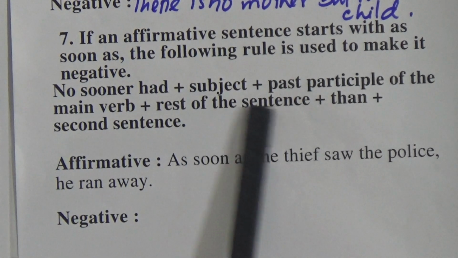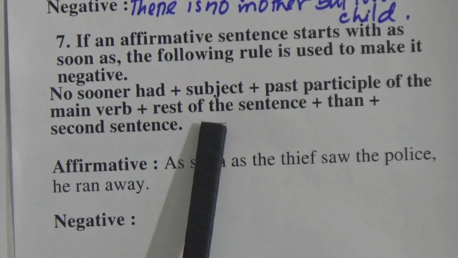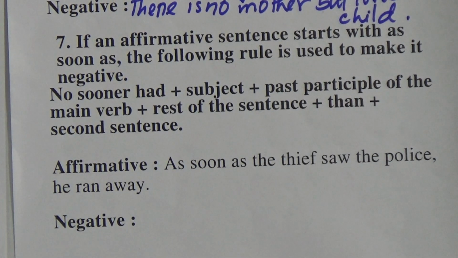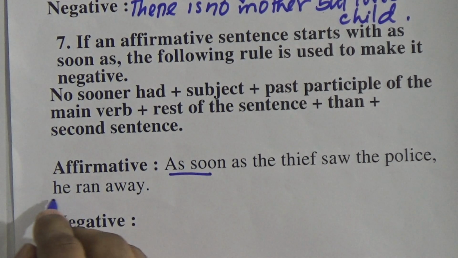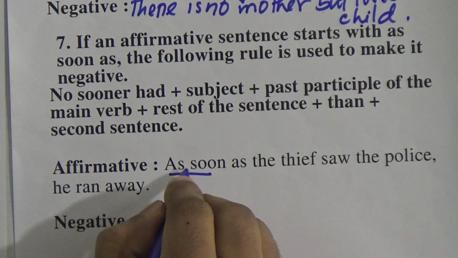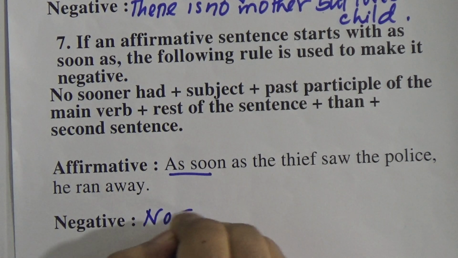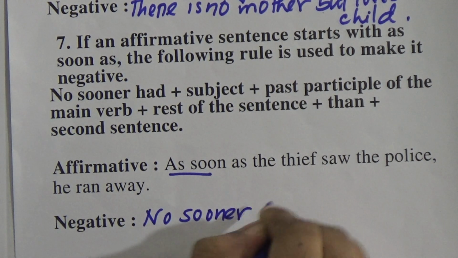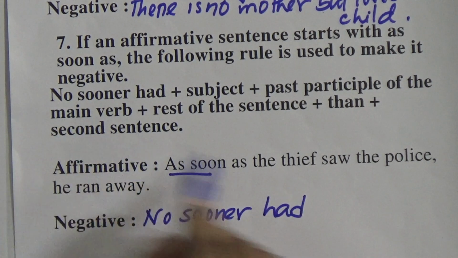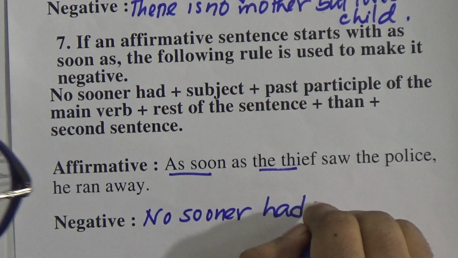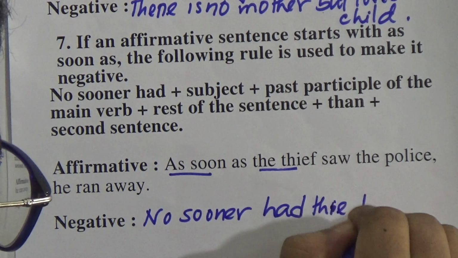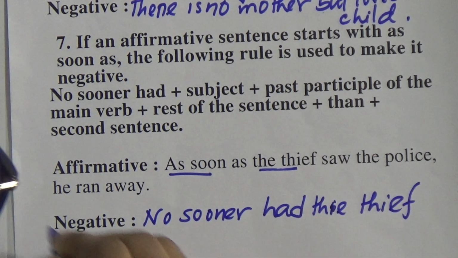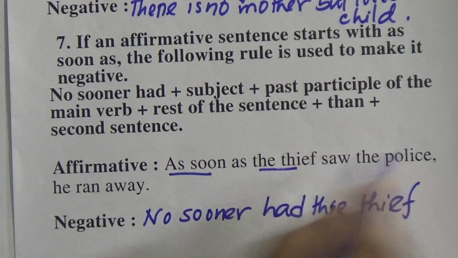No sooner had subject, past participle form of the verb, rest of the sentence, then. Look, as soon as the thief saw the police, he ran away. So in place of as soon as, we will write no sooner had. And then the subject will come, the thief, had the thief.